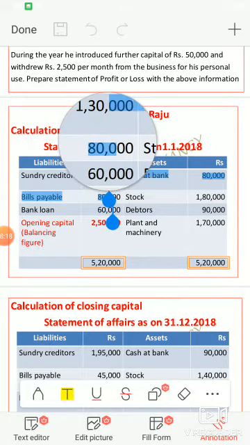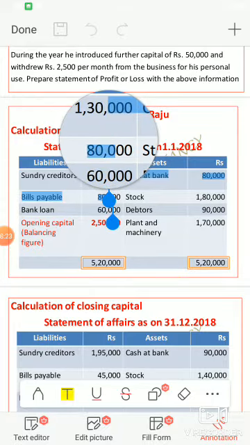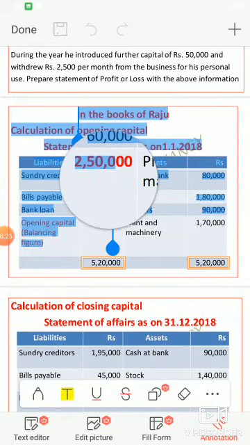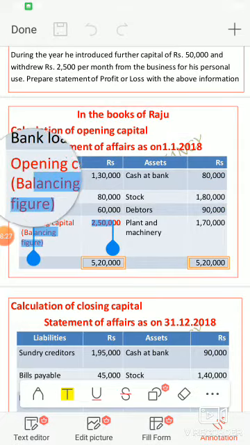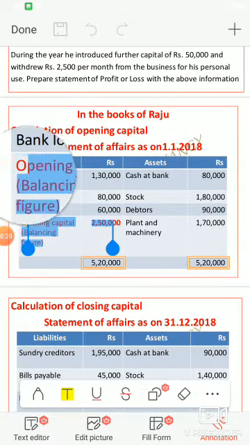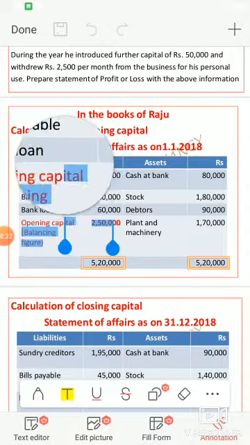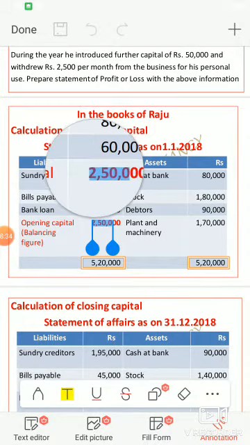So 5,20,000 minus 2,70,000, your opening capital is 2,50,000.